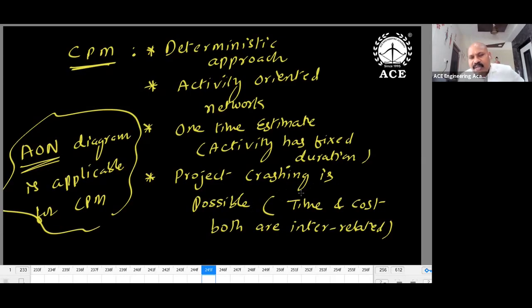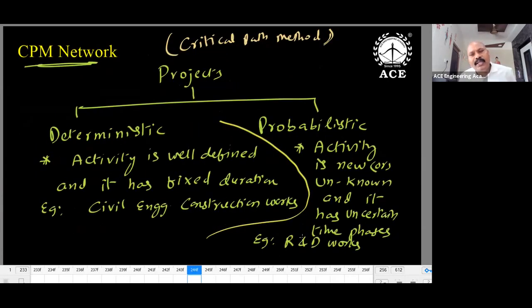And crashing is possible. So what is the meaning of crashing? We reduce the project duration. If you know the duration properly, then I can reduce the duration. If I'm not sure about the duration, I cannot reduce the duration. Suppose I take R&D projects. In R&D projects, I'm not sure about the duration. Can you crash it? It's a meaningless question. Actually, I'm not sure about the duration. How can I reduce the duration?